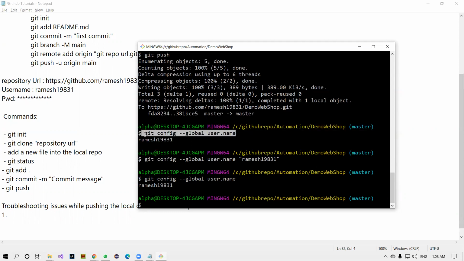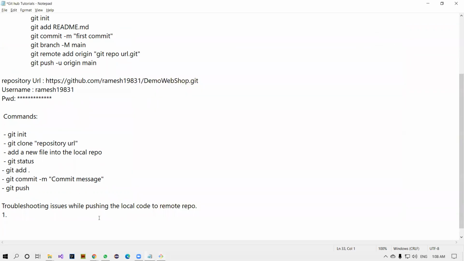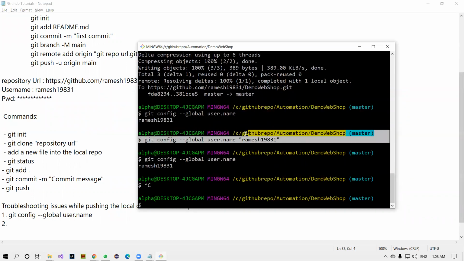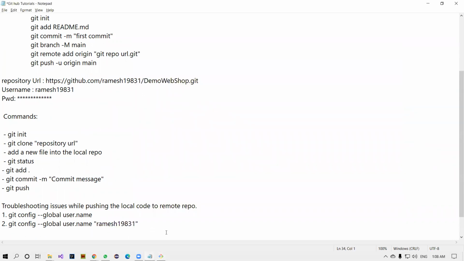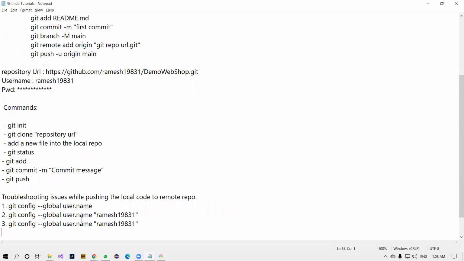This is very, very important commands. I'm sure definitely some of you guys will get an issue. If you don't get that, it will be very nice. If you're getting that, that's going to be trouble. So if you don't see the password or username in your Git, use the password of your GitHub account, whatever you gave at the time of registration. The same password you have provided here.